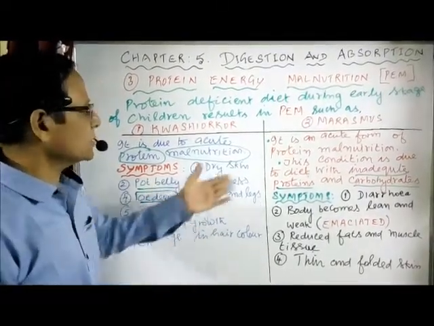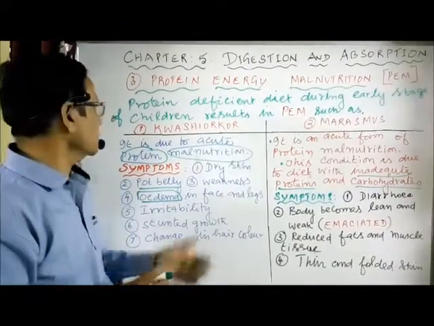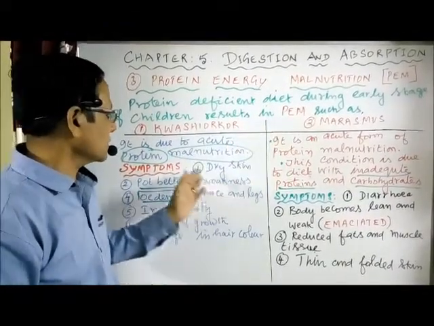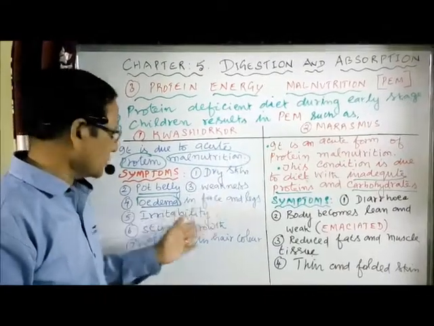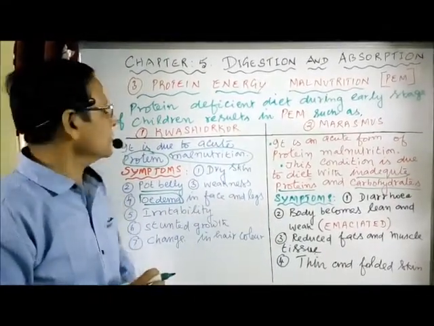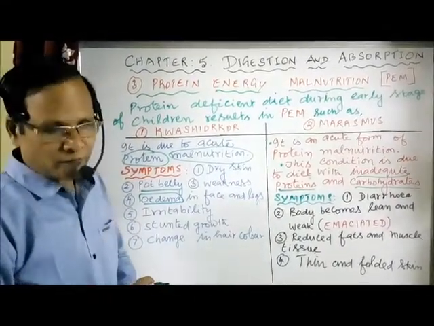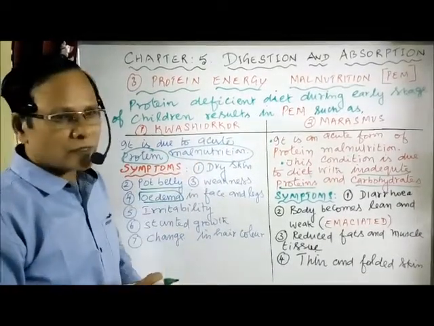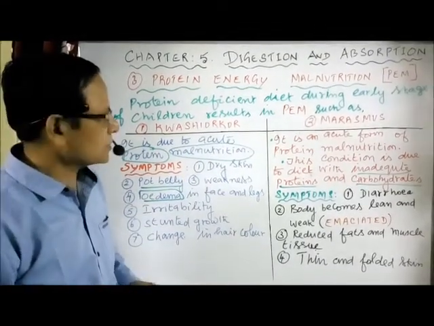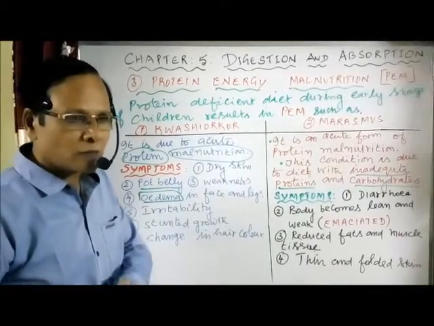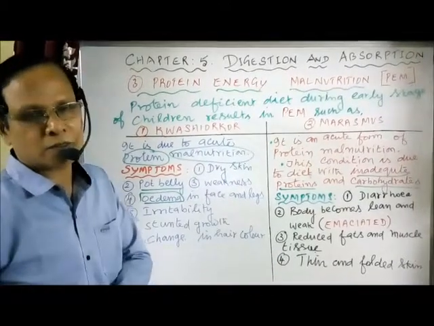That's a comparison. Suppose they ask the question, differentiate kwashiorkor and marasmus. You can write the definition, the reason for it, along with the symptoms. So that concludes what we have on these disorders. We have some more disorders, nearly 6 or 7, which we have to complete in the next class, okay.